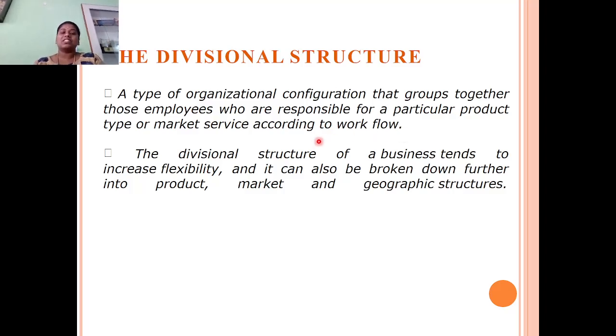The divisional structure of a business tends to be increasingly flexible, and it can be broken down further into products, markets and geographical structures.